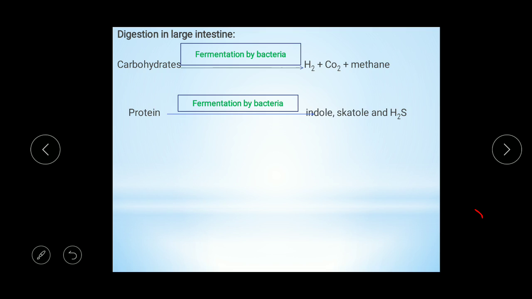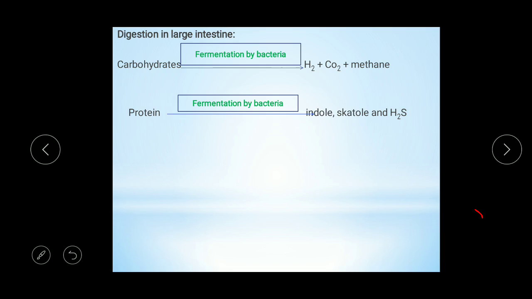This partially digested food enters the small intestine, where pancreatic juice and intestinal juice act on it. The remaining part enters the large intestine, where carbohydrate is converted into H2, CO2 and methane, and protein is converted into indoles, skatole and H2S. So this is about the physiology of digestion in the alimentary canal.